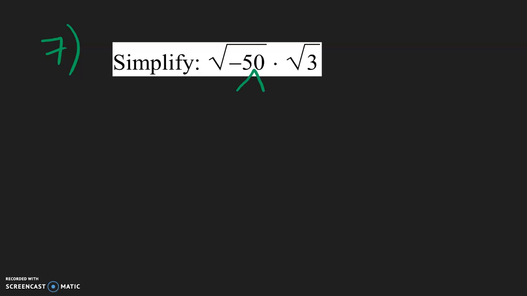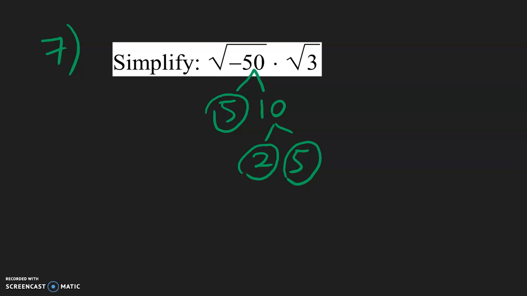And so let's break it up. Let's break up the 50. So we can do 5 times 10. The 5 is a prime number, so let's circle that. The 10 is 2 multiplied with 5. And we cannot break up either of them, so let's circle them. And now to double check, 5 times 2 is 10. 10 times 5 is 50. So all the circled ones, all the split ends, multiply together give us 50 back.